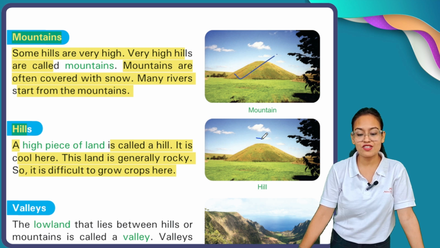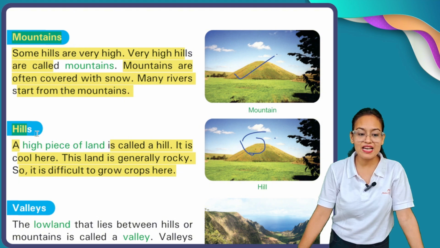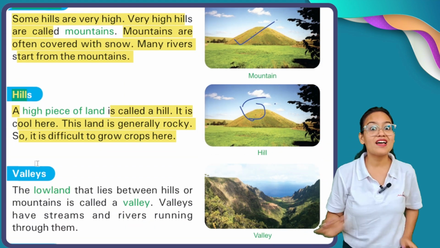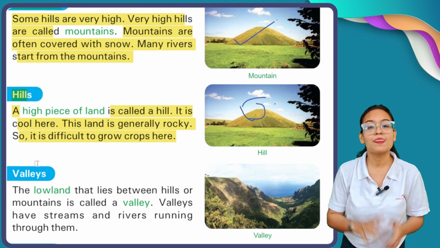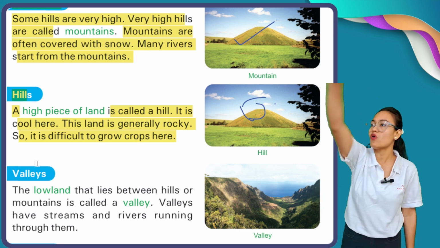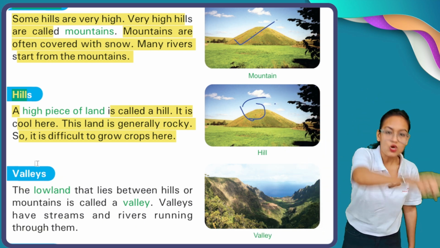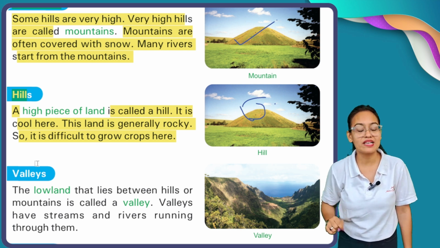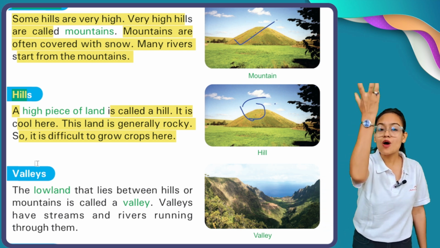Now my dear children, you can see this is the hilltop. So hill area means a very high piece of land. Mountain means this whole structure. But hill means the top of the mountain.